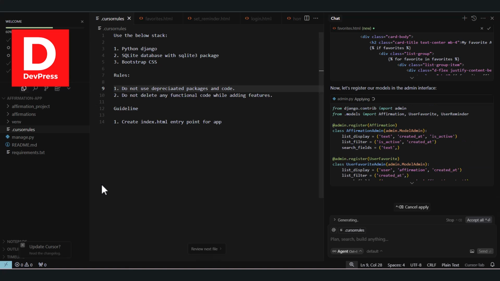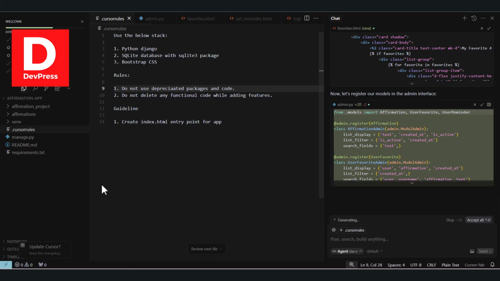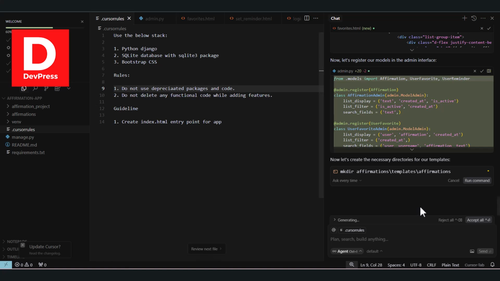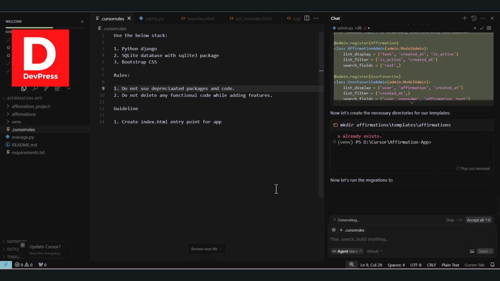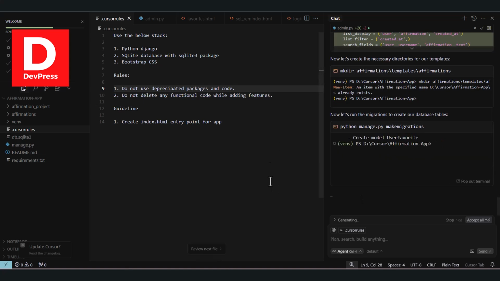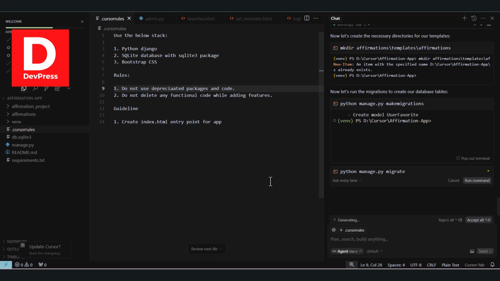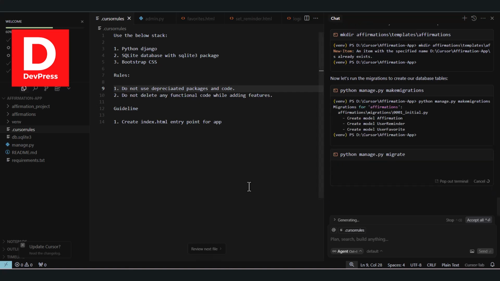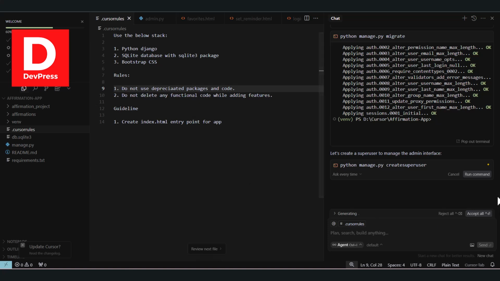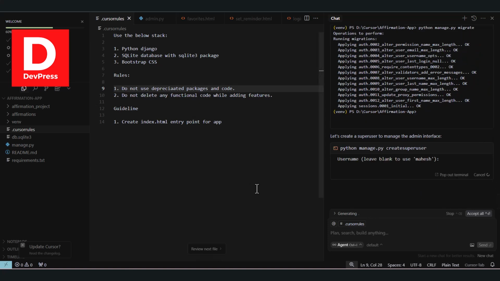There is one more thing they have added, which is admin.py, considering we wanted to add user-based affirmations as well, so it is making that. So I have to do the migrations, which are going to be final, and it will start with our admin side.